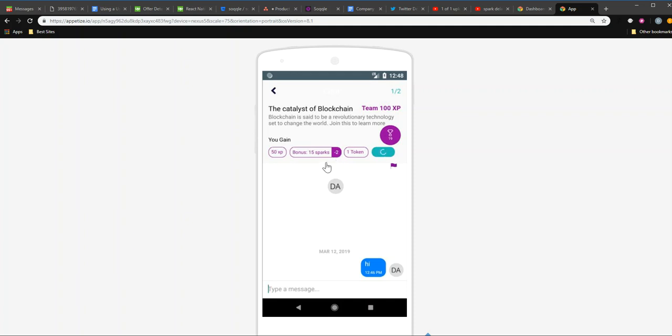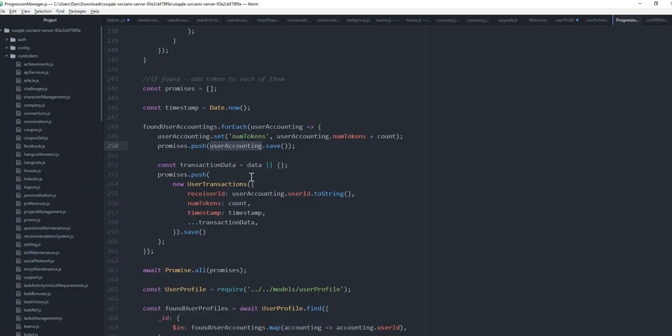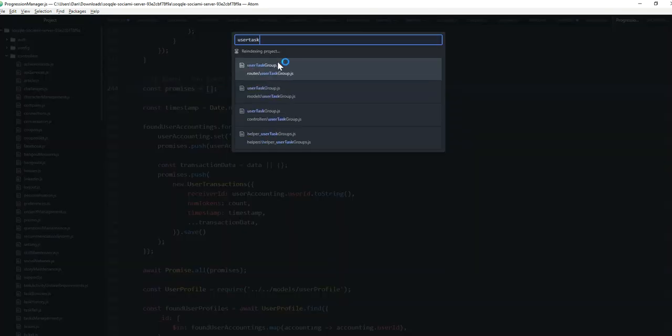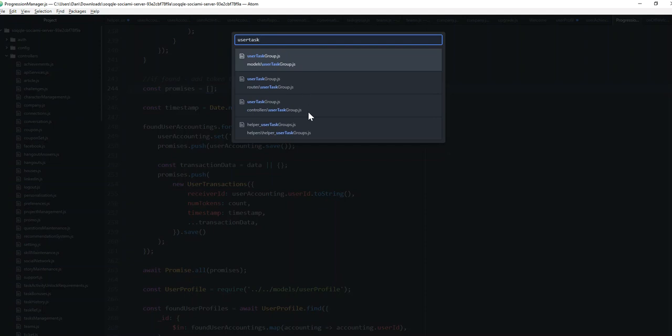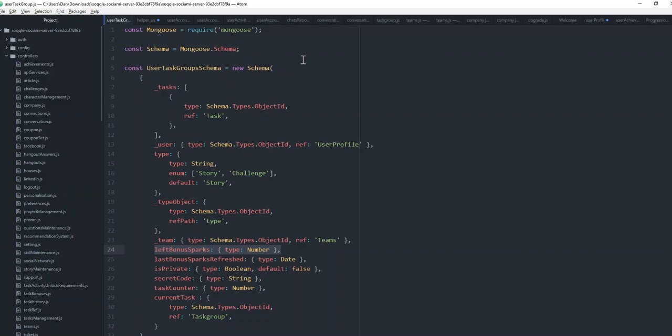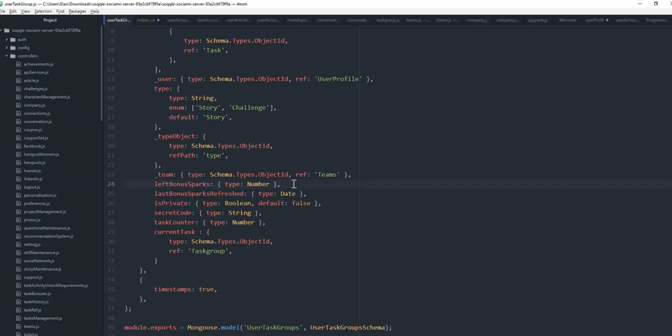A little bit about this is, you will notice that the Sparks has this thing located in the user task group, which is here. You will see that there is this left bonus Sparks, and this is actually being maintained by a helper file.